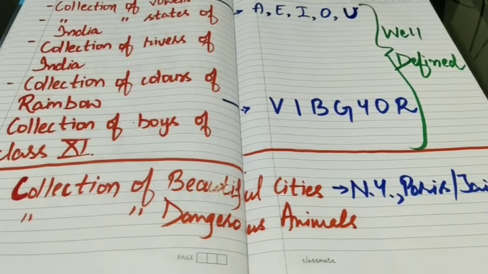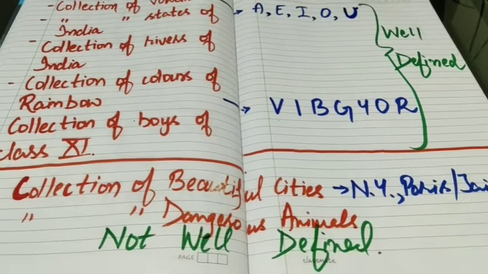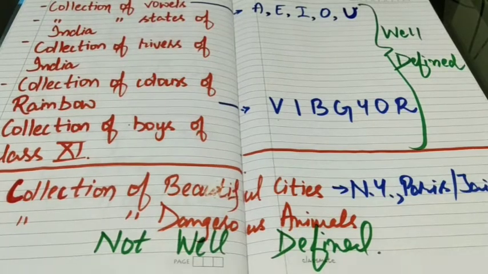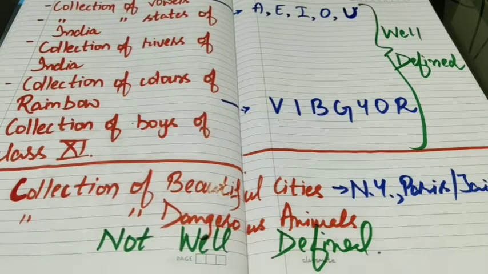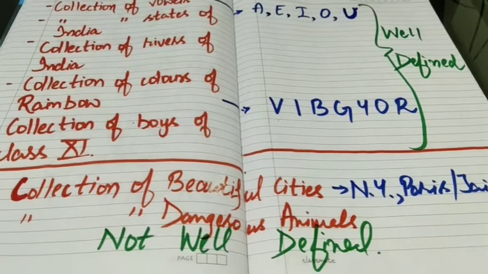In the same way, if we talk about the collection of most dangerous animals, for someone it may be lion, for someone it may be crocodile, and even it may be lizard for someone. So such collections are not well defined because it varies from person to person and it is a matter of subjectivity. So such collections which are not well defined are not universal.